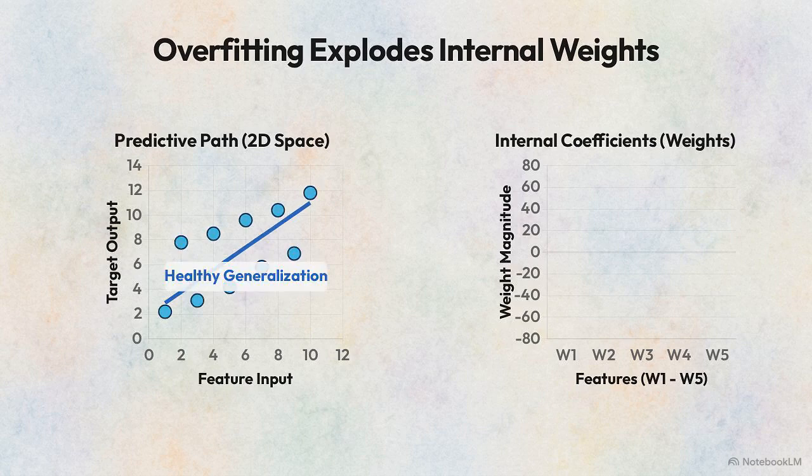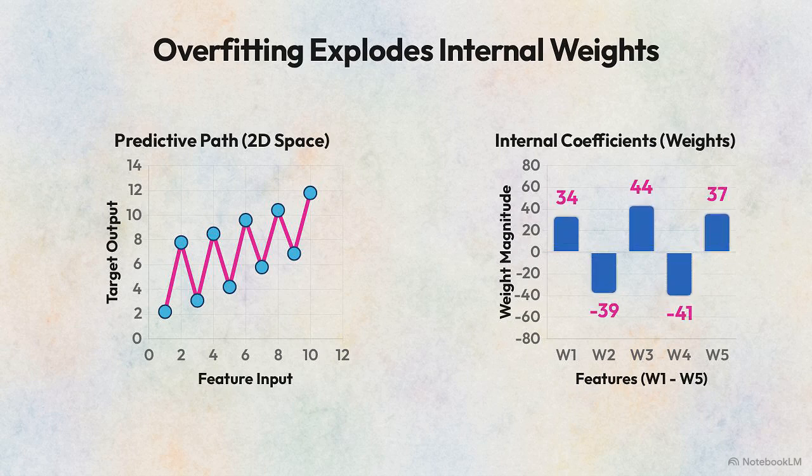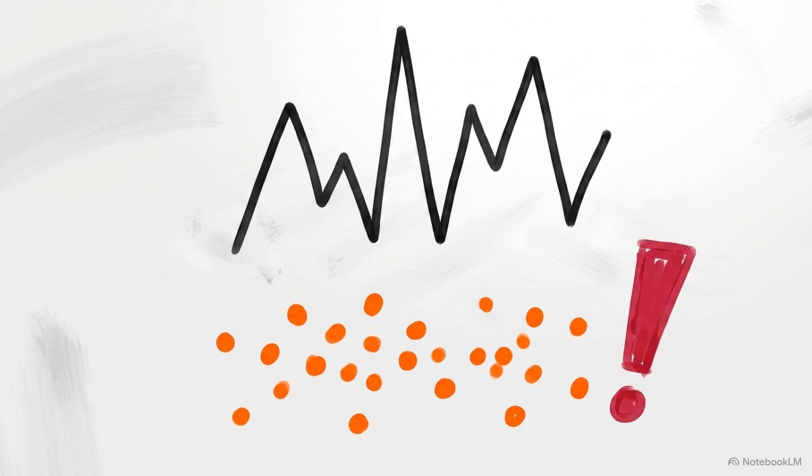Run unchecked, it turns chaotic, spiking to hit every dot. Next to it, a bar chart tracks internal weights. To make these spikes, the algorithm forces its coefficients to grow massively, pushing right off the scale. This model might ace its practice test, but because it memorized the noise, it will fail the moment it encounters new data in the real world.